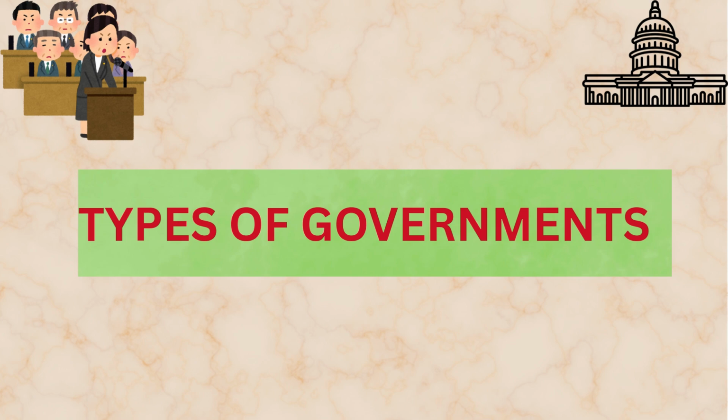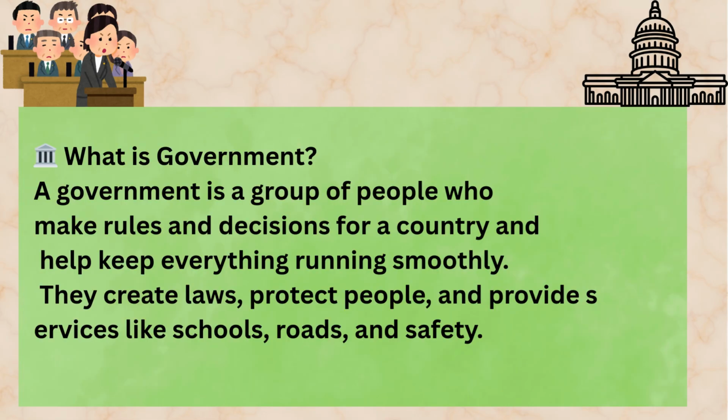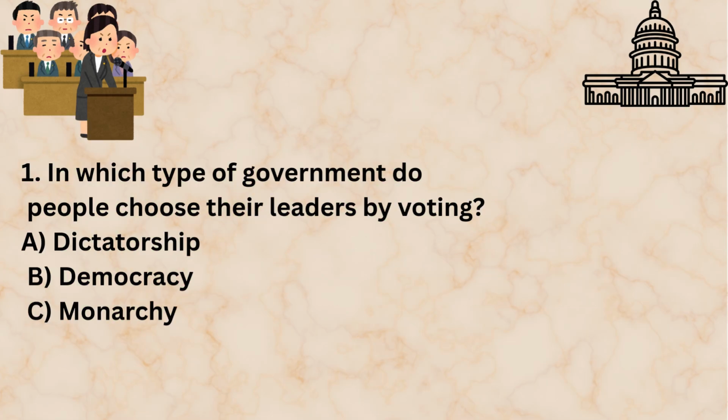Let's do a quiz on the types of government. What is a government? A government is a group of people who make rules and decisions for a country and help keep everything running smoothly. They create laws, protect people, and provide services like school, roads, and safety.